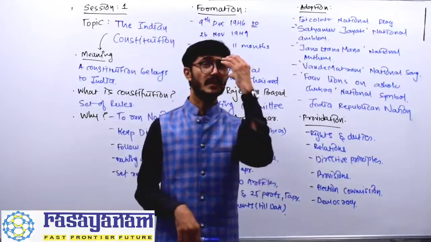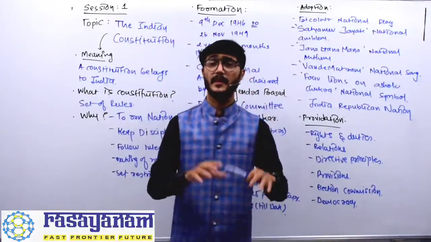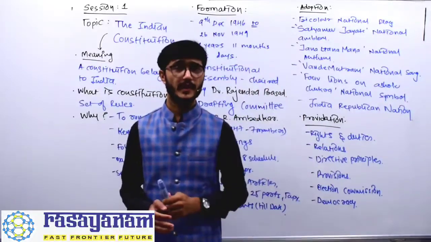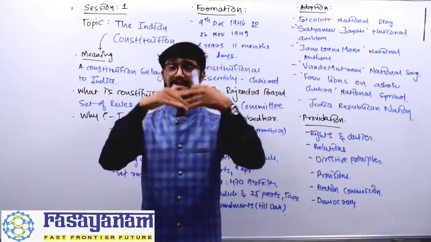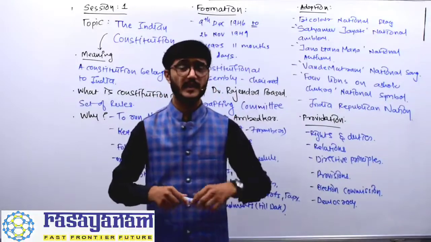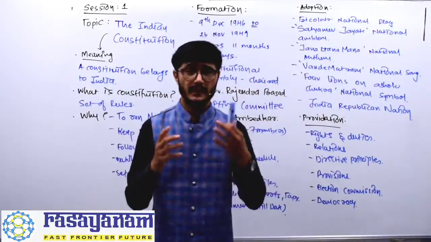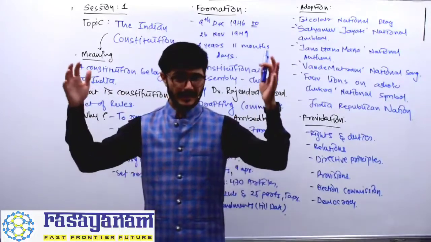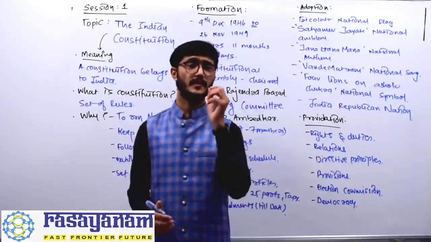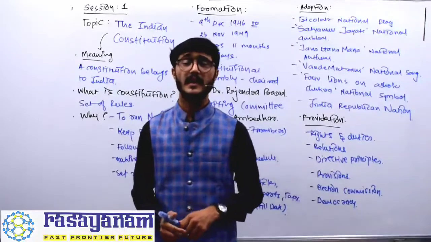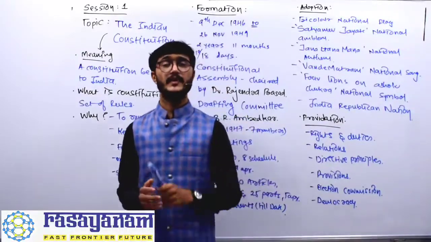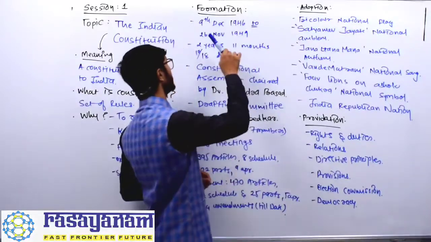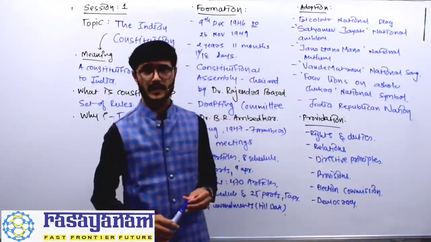There were somewhere around 395 or 385 people included in this entire process. What they were doing: all the people were divided across all parts of India. They were going to the people, asking what they wanted from the new Indian government, and according to that they collected all such information from the various parts of India, and after that they drafted the entire Constitution of India by 26th November 1949.